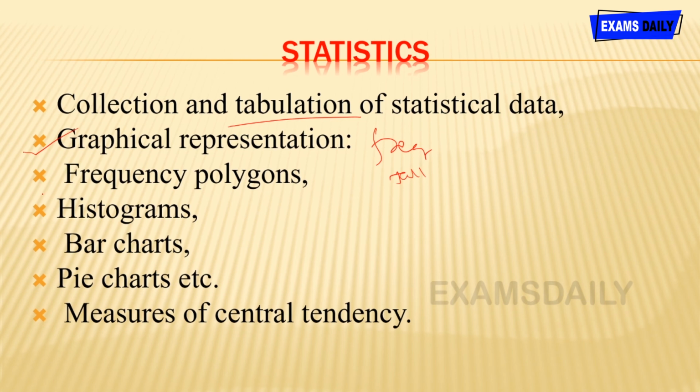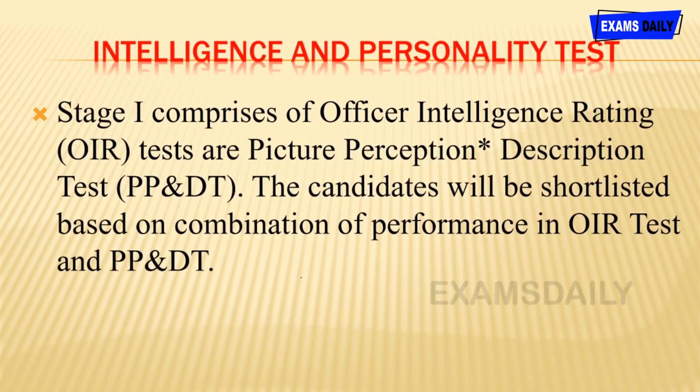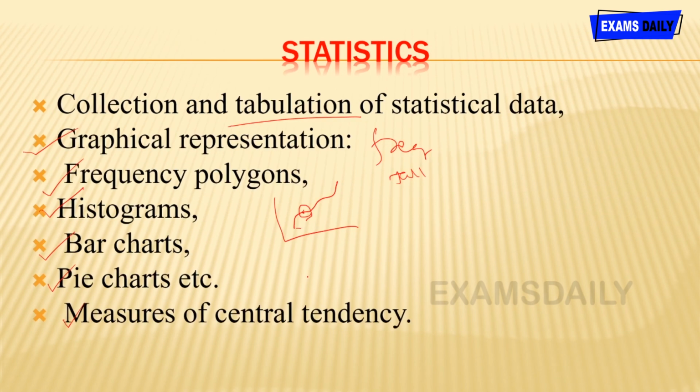So at first frequency polygons, so the graph in this form. So you want to find answers and solutions for this graph. And then histogram, and then bar charts and pie charts, and then measures of central tendency. In this you are going to study mean, median and mode, and these are the topics that come under statistics. So yes, that's it for the written examination. These are the topics: English, general knowledge, and then at last elementary mathematics.